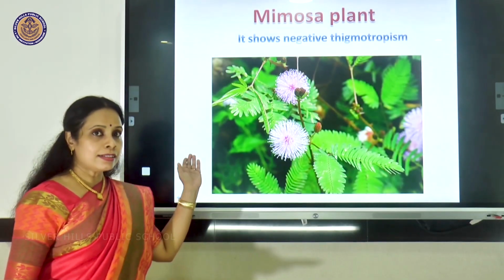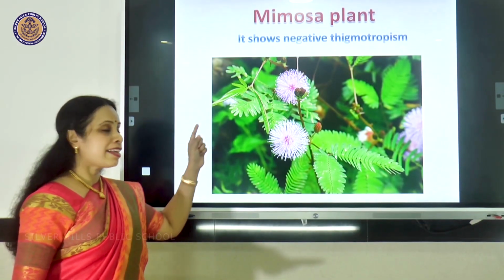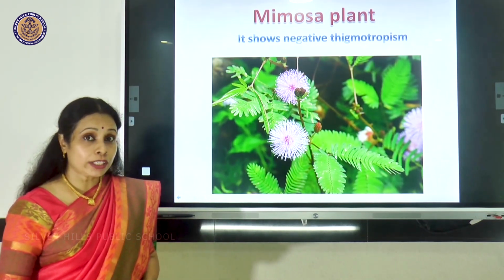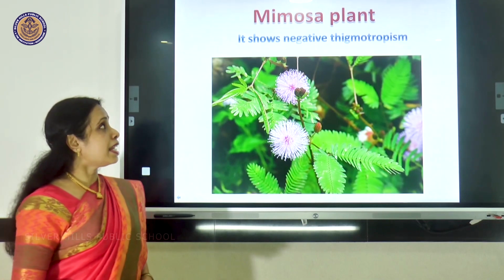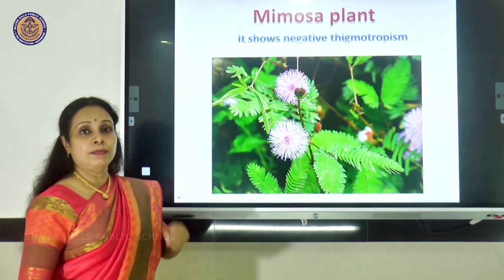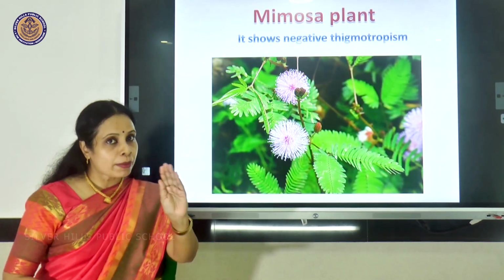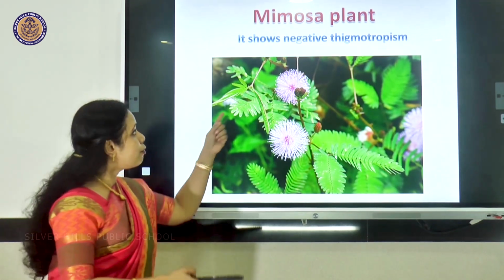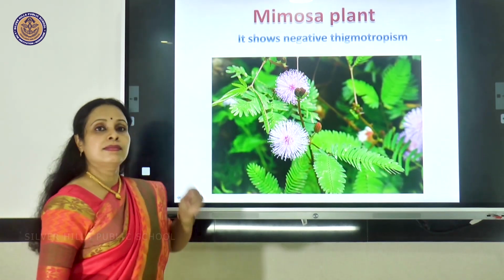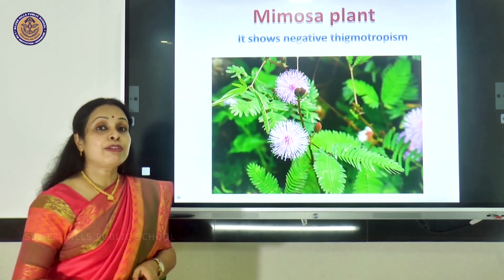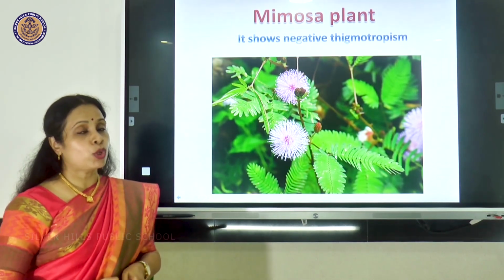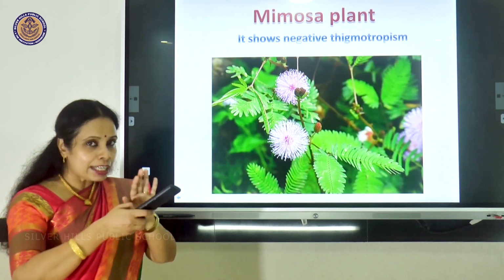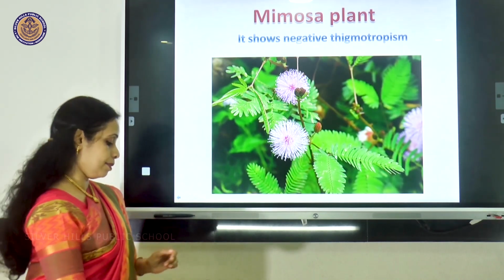Have a look at this. You must be identifying this particular plant. We commonly call it touch me not. The scientific name is mimosa. So when we touch the mimosa plant, it will immediately fold its leaves like this. Now that's an example for negative thigmotropism. It doesn't like that touch, so immediately it will fold its leaves.